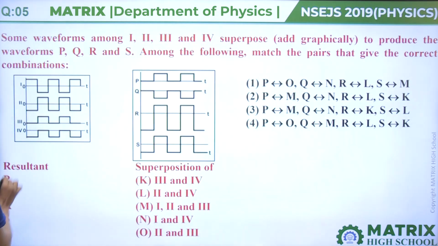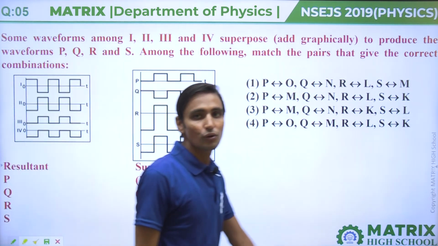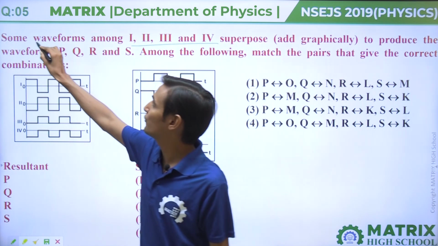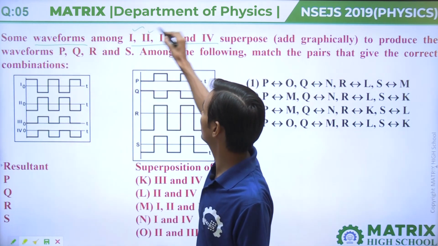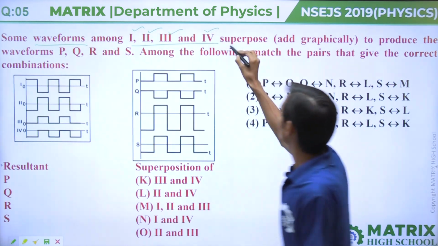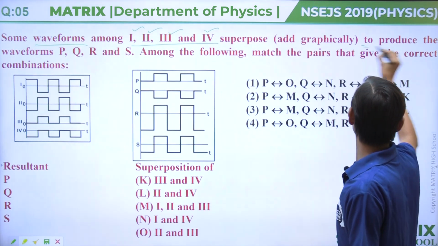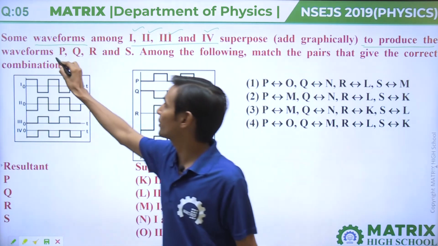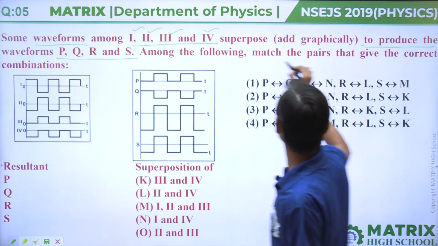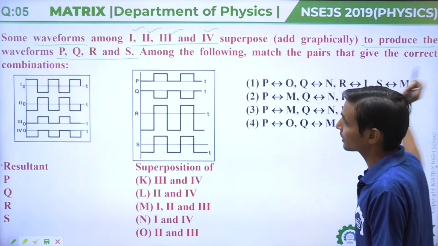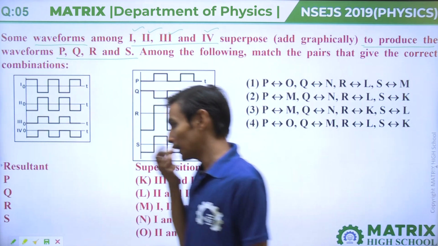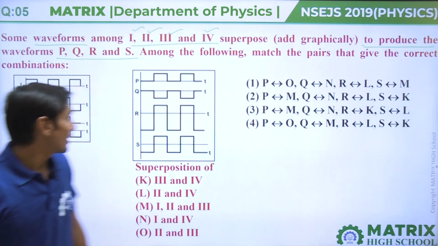Okay. Next, question number 5. Let's see this question. This is a question of waves. Some waveforms, first, second, third and fourth, superpose graphically to produce the waveform PQRS. Among the following, match the pair that gives the correct combination. So let's start this question.